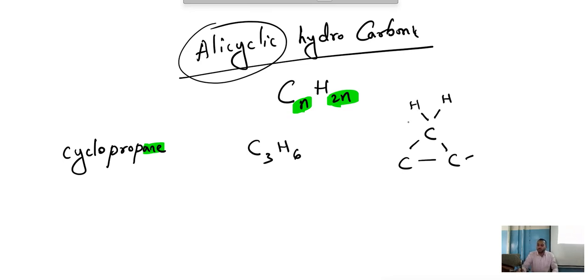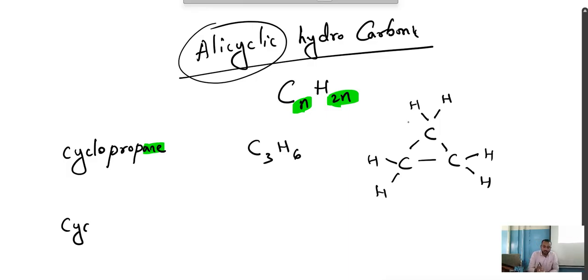This carbon has 2. How many required? 2. This carbon has 2. How many required? 2. So this is C3H6. Simple rule, universal in nature. Shah Sir rule. Understood? Concept is clear. Cyclopropane.